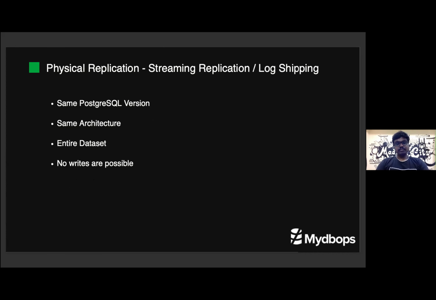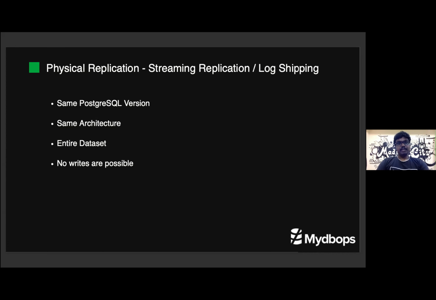Here are some of the limitations of both streaming and log shipping replication. Streaming and log shipping replication can be done only when the primary and secondary instances are using the same Postgres version. Let's say if you are using Postgres version 10, your secondary should also be version 10. It is not possible to configure different versions, and the architecture should also be the same. If it is a 32-bit master, then the slave should also be 32-bit. And we don't have any granularity to send particular data. If you want to send data, you need to send the entire database.